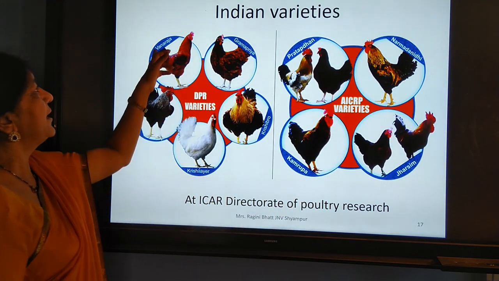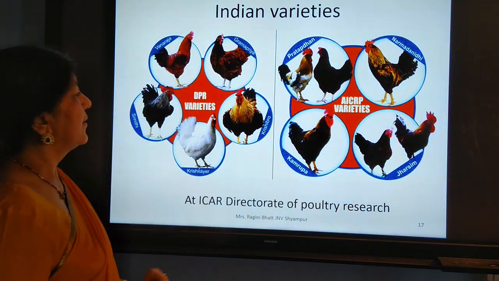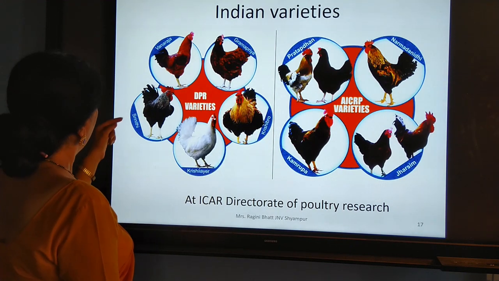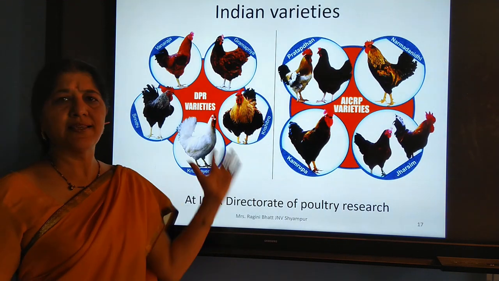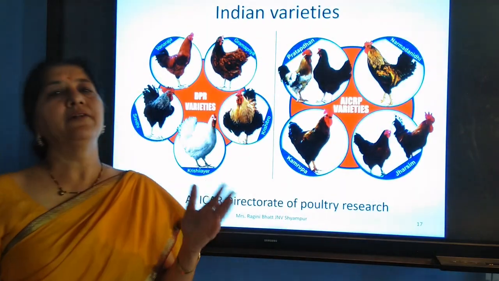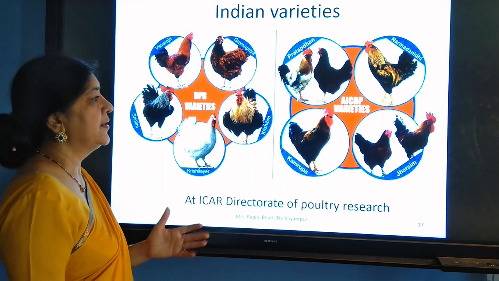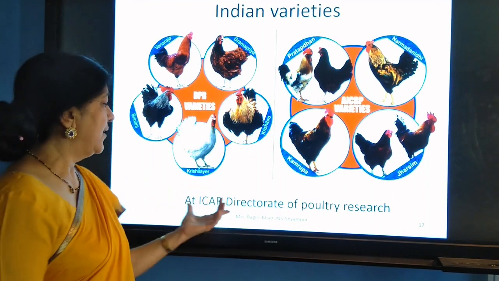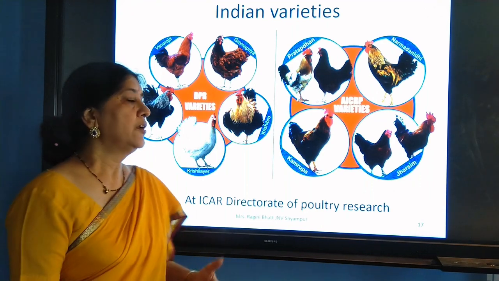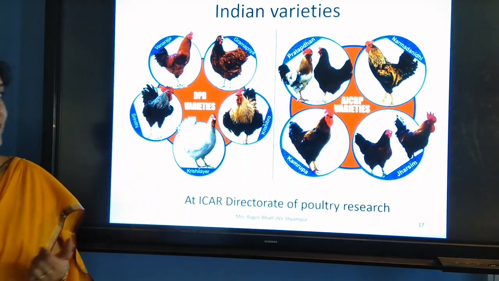You can see the names: Vanaraja, Gramapriya, Krishibro, Krishilayer and Srinidhi. These are some varieties developed by our Indian scientists, and there is a branch in ICAR for the poultry animals. If you want, you can visit that site.